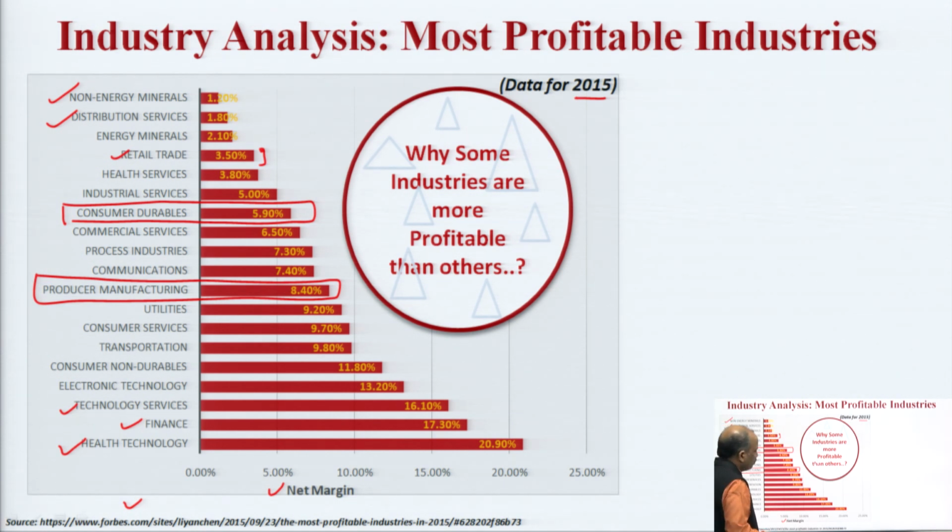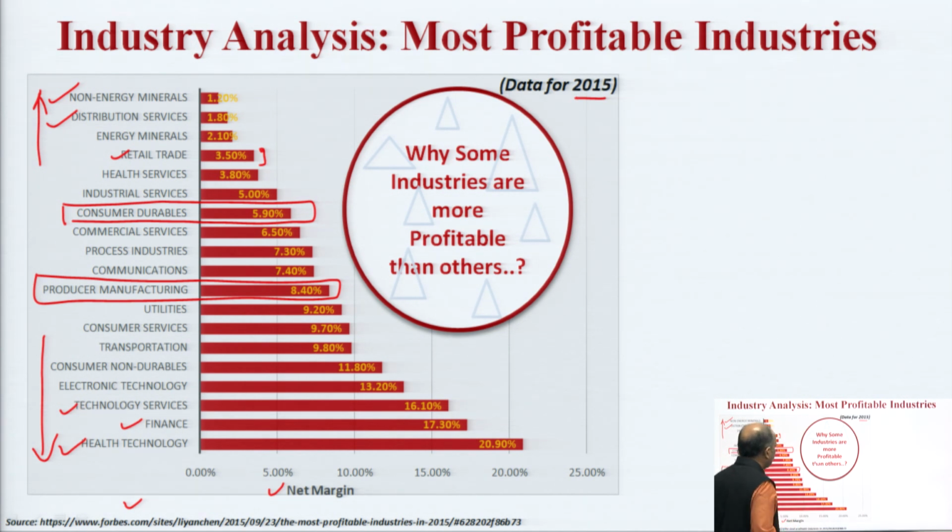So, this forced me to think about this question: why are some industries more profitable than others? Why is it that the companies towards the bottom of this graph are earning less net margin as compared to the companies listed above? What is important, what is unique therein?